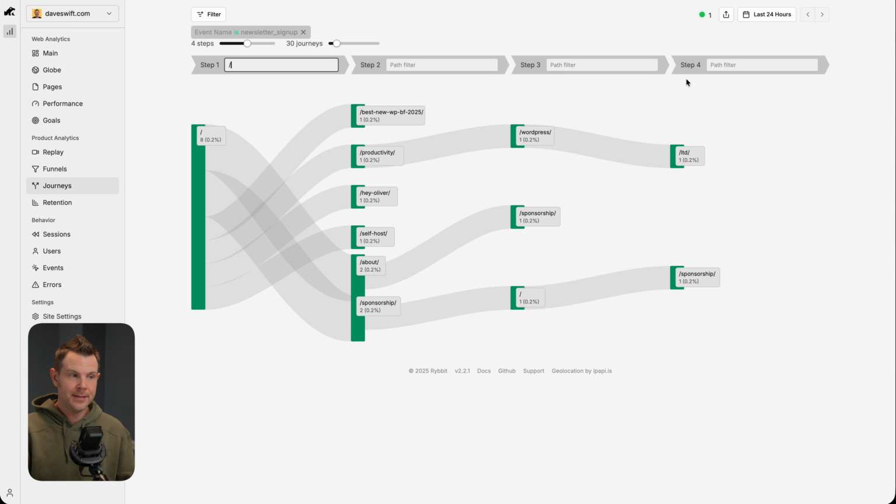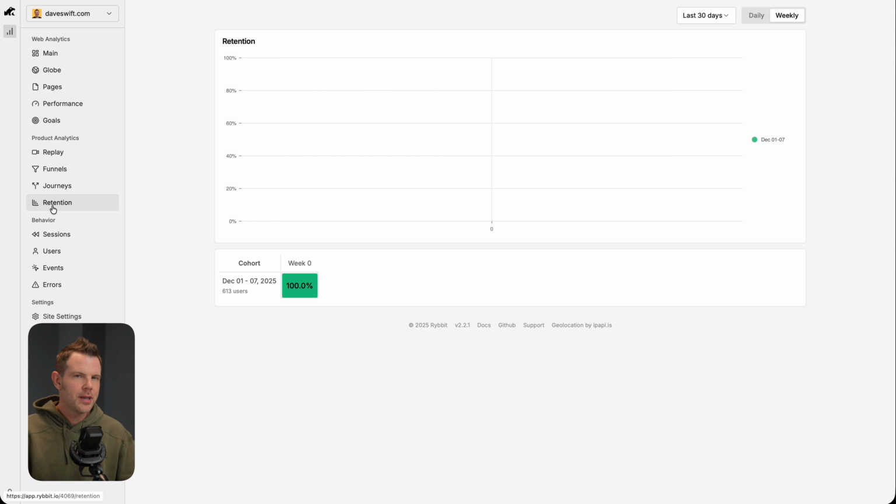Just a great interface. It's very accessible. You don't need to be an analytics nerd to take advantage of this, but if you are a data scientist, you'll love it too. The retention page is going to show you how many visitors returned week over week.